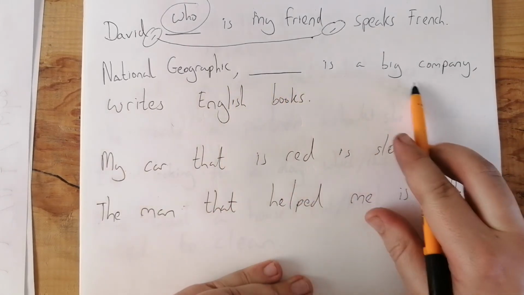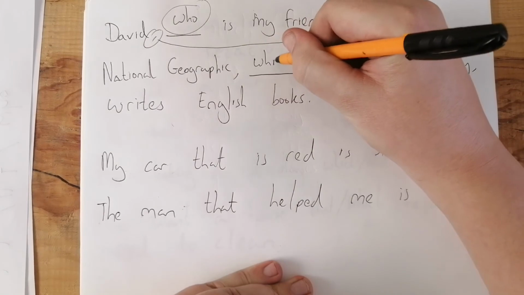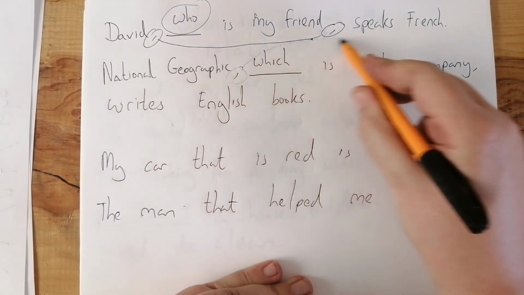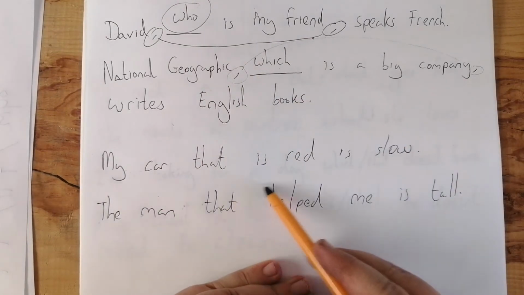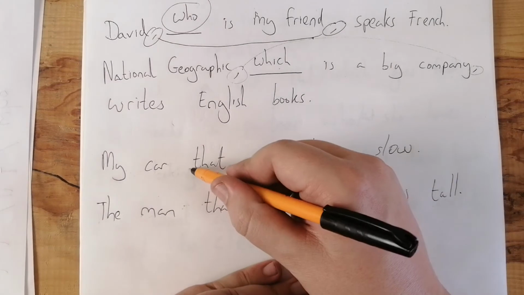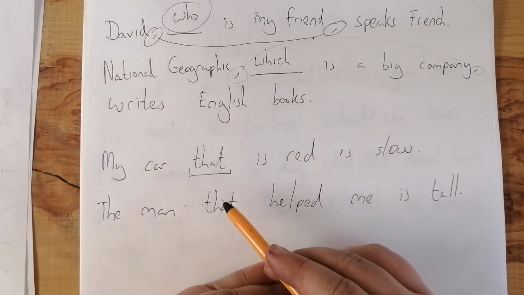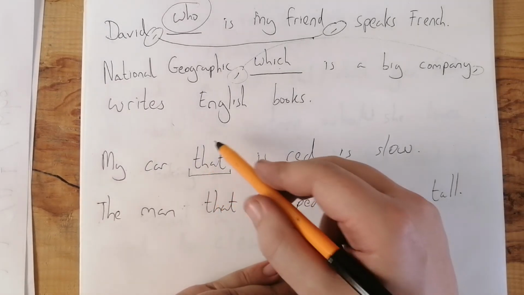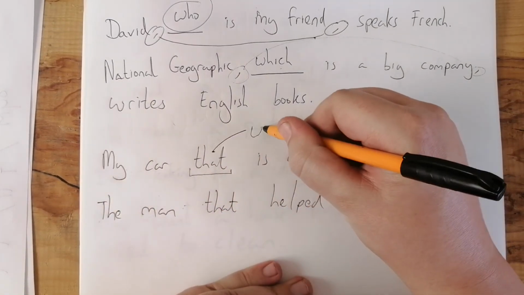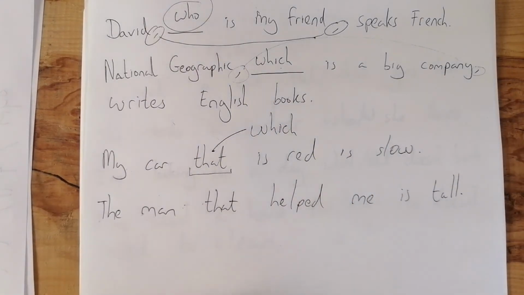National Geographic, comma, is a big company, writes English books, all right? So this would have to be which because, again, we're dealing with a non-defining relative clause. So we can't use that in this case. My car that is red is slow. Now, again, we've got this case where it's that because we're talking about a thing, right? My car. But I know for a fact this is a defining relative clause because we're able to use that. But in any case, I would just prefer you use which because, as I said before, which is going to work for a defining or a non-defining relative clause.